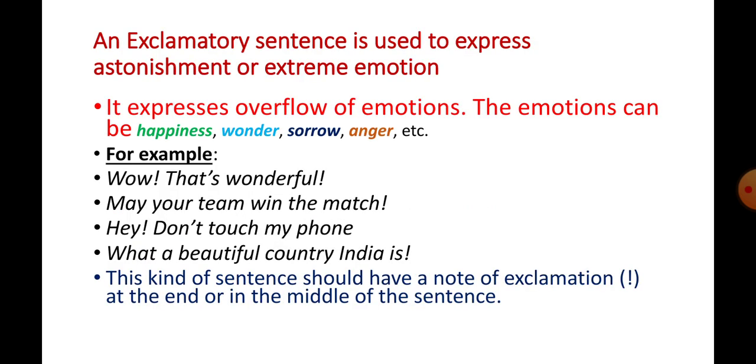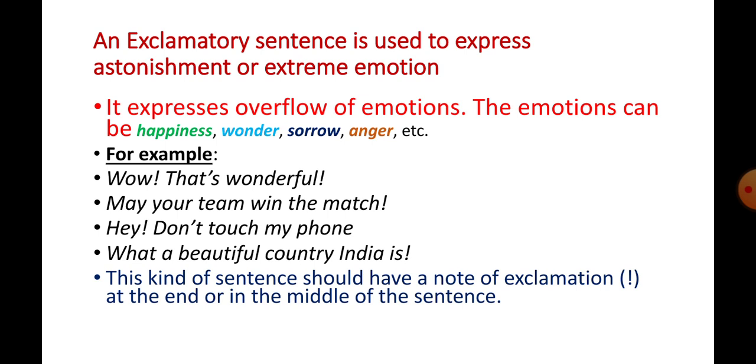Next, we can look at an exclamatory sentence. Actually, an exclamatory sentence is used to express astonishment or extreme emotions. Actually, this type of sentence conveys strong emotions and ends with an exclamation mark. It is a more forceful version of a declarative sentence.